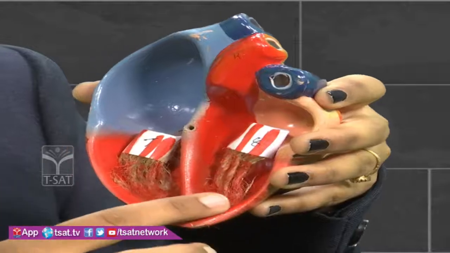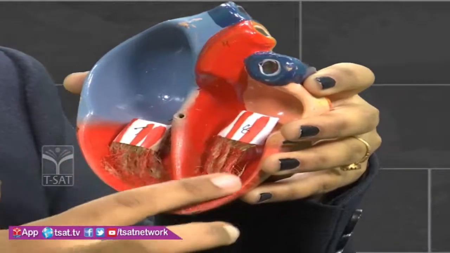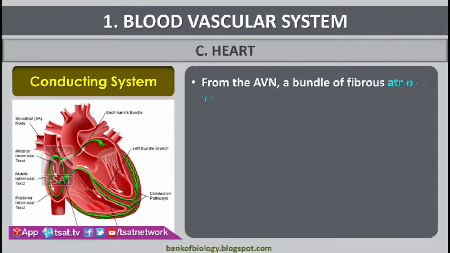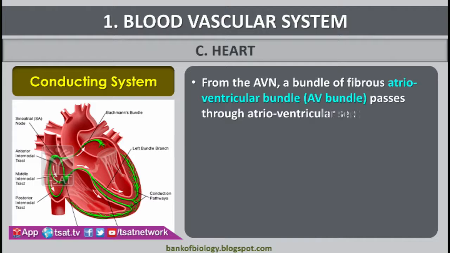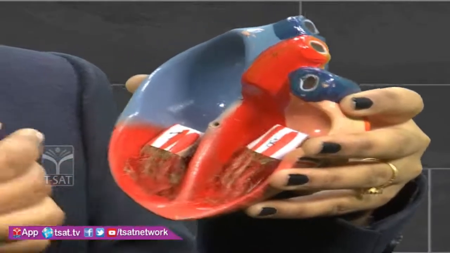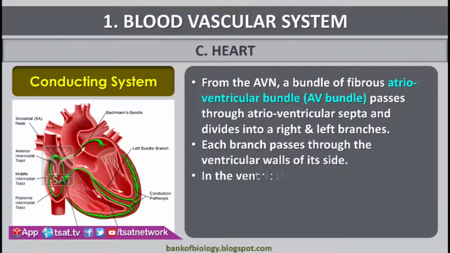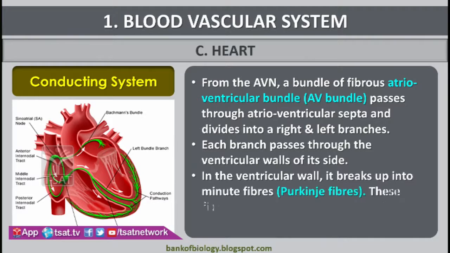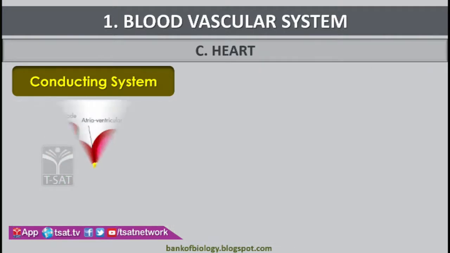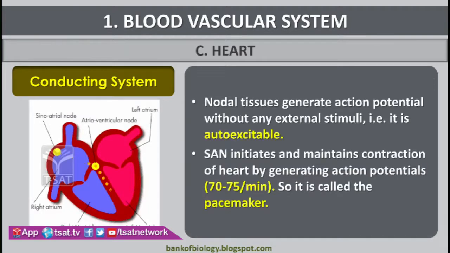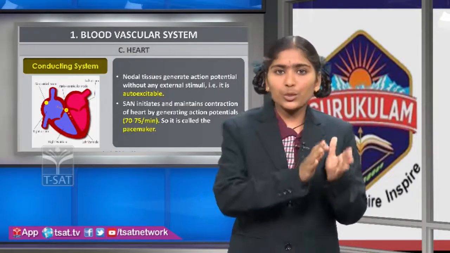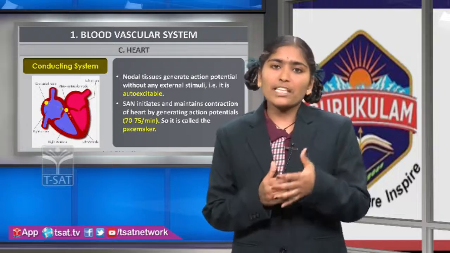And next, it gives rise to branches, the ventricular right branch and the ventricular left branch. The branches in the ventricles are derived into fine fibers, means minute fibers, that we call the bundle of His or bundle of fibers, and this is known as Purkinje fibers. Next we discuss SAN. SAN means sino-atrial nodal tissue, it initiates and maintains contraction of the heart by generating action potential at 70-75 per minute. This is called the pacemaker.